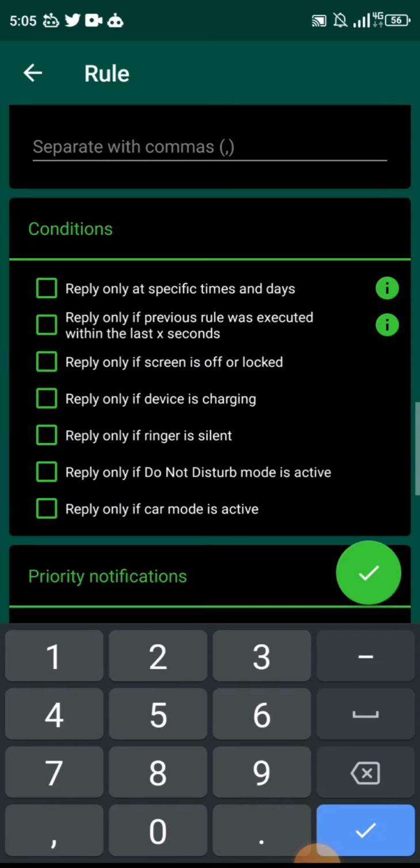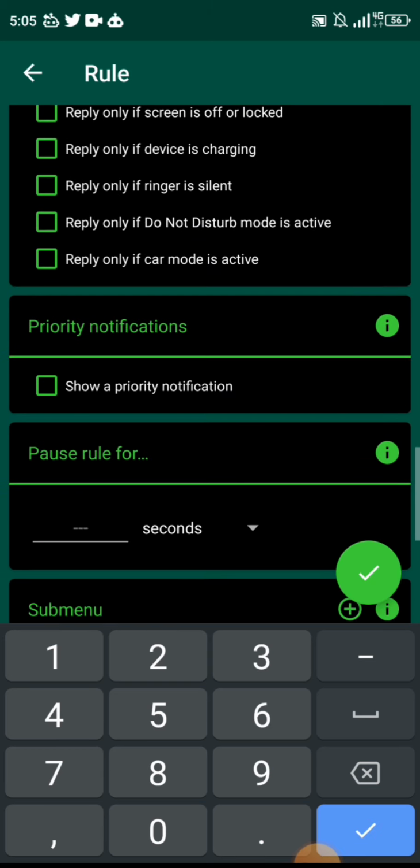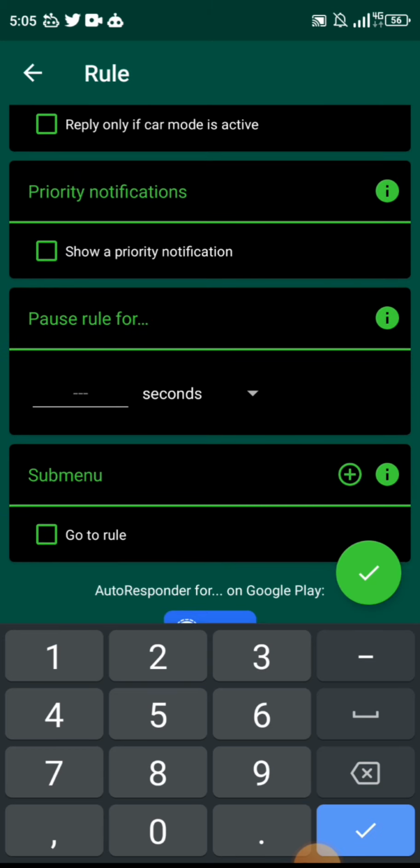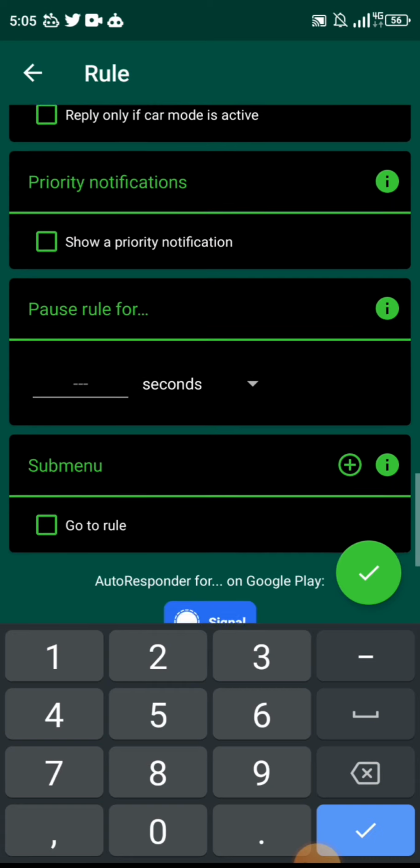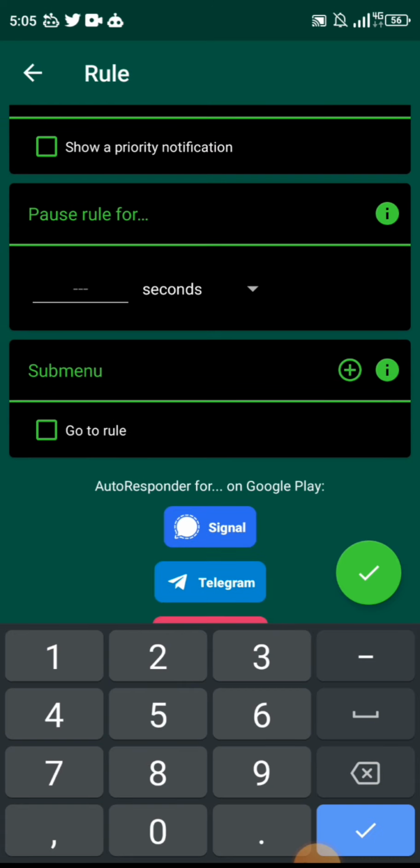Reply at specific time. You can see this is just a repetition. A sub menu is basically exactly like the main menu in terms of the flow. Then we go on. Priority notification, we don't need it. Pause rule for, I'm not even touching this at all. But remember, whatever experiment you decide to run in the future, you are free to create a new rule and run experiments with it. You can test and try and bend and twist different things around. You're free to do that. All right, so then we go on.